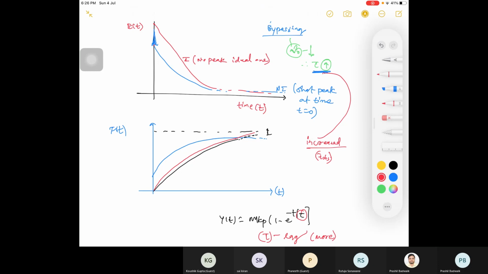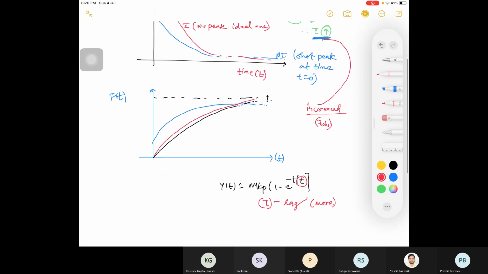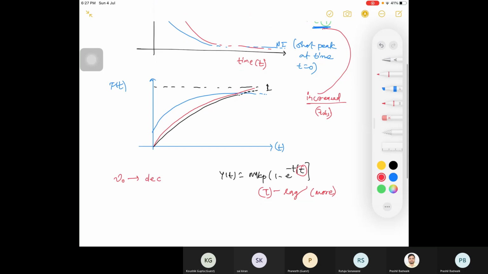What happened to t observed? Increased, right? Why? Because I already told you, your volumetric flow rate has been decreased, and based on that you can find your t mean, that is your volume divided by volumetric flow rate. This is actually tau, but we are considering it. So if your volumetric flow rate decreases, then what will happen? Your t is increased, right? T has increased.